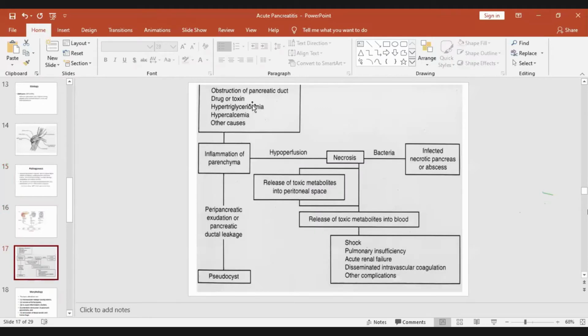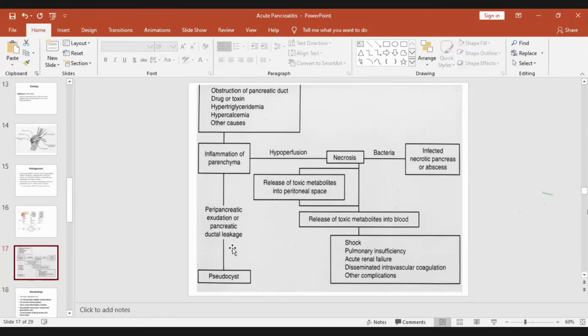Now, obstruction of the pancreatic duct, drugs, toxins, hypoglycemia, hyperglycemia, hypertriglyceridemia, other causes, and alcohol and all that, will lead to inflammation of the parenchyma, necrosis, bacteria-infected necrotic pancreatic abscess, and release of toxic metabolites in the blood, and that will cause shock and DIC and multiple organ failure, renal failure. With pancreatic exudates, there is a formation of pseudocyst. So we'll come to that.